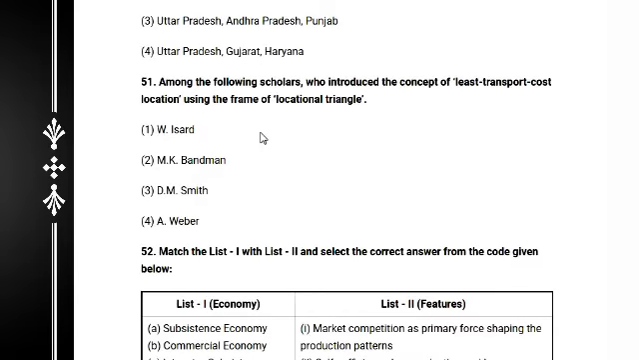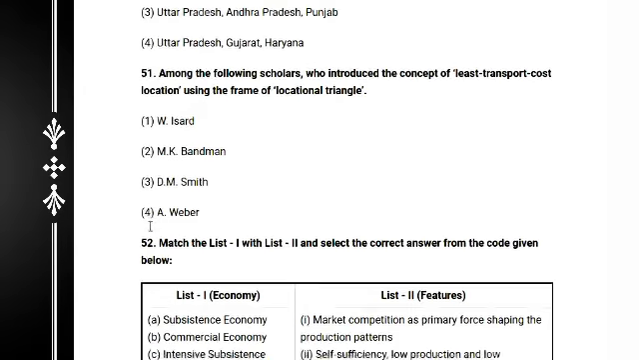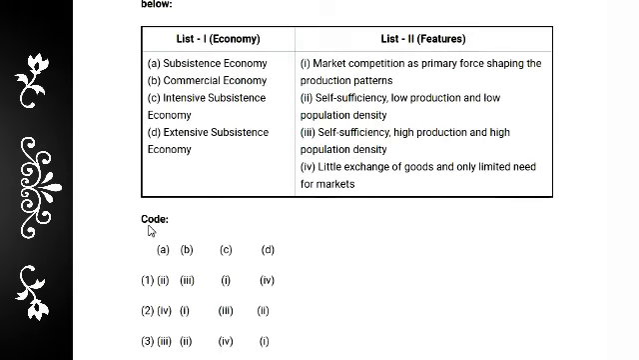And next, question number 51: the scholar who introduced the concept of least transport cost location. Very interesting. Least transport cost location using the frame of the locational triangle. This is definitely A. Weber. The correct answer is Weber, option 4.